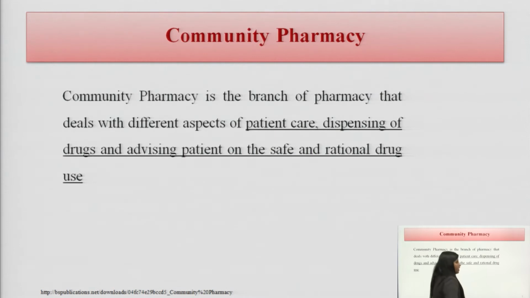Yes, so community pharmacy is the branch of the pharmacy that deals with the different aspects of patient care. Basically, the community pharmacy is dealing with the major part of patient care, meaning patient counseling.